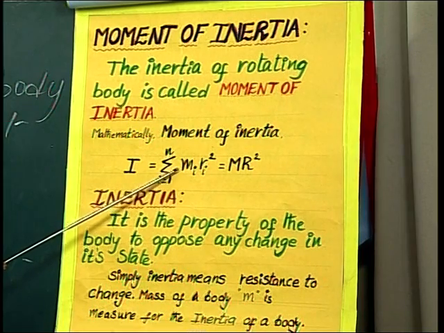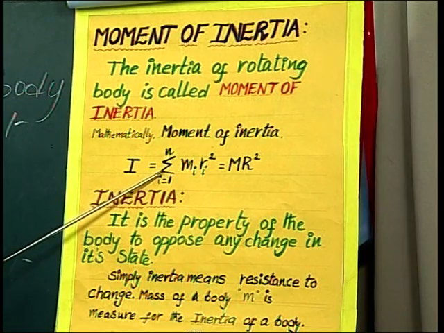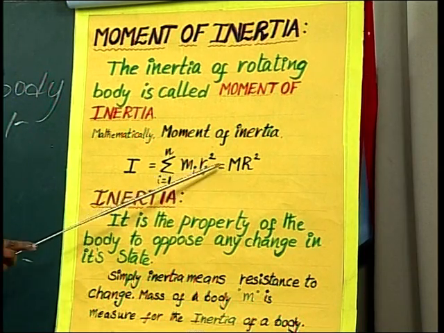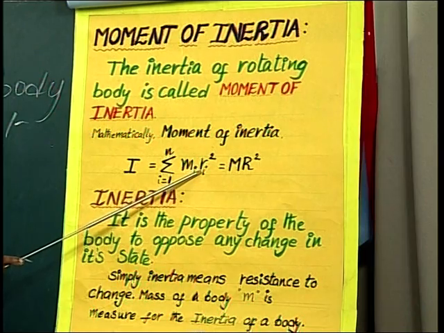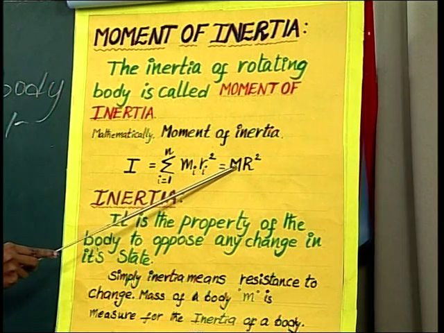Sigma m is the summation of the particles. So the total mass of the body is represented by capital M, and R is the distance between the axis and the points. Taking any point in the given plane, that is equal to capital M R squared.